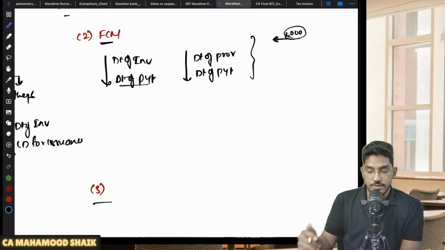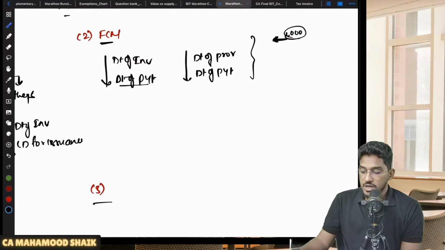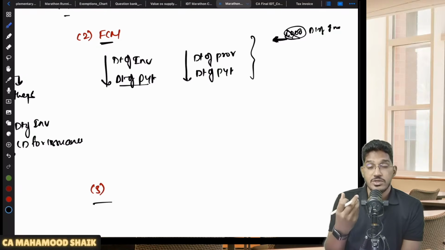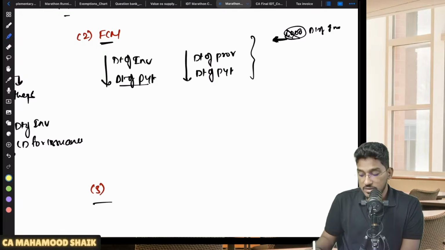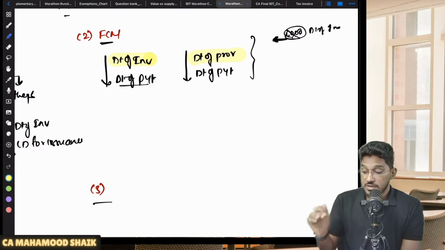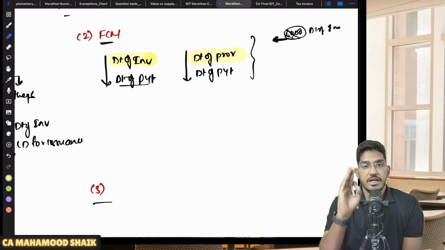But they have given one relaxation. You are receiving the advance, but if the advance amount is up to 1000 rupees, you can treat the date of invoice itself as time of supply. That means you can ignore the date of payment. You need not deposit the tax well in advance. You can consider the date of invoice or date of provision of service. If the invoice is not issued within the time limit, you can consider either the date of invoice or date of provision of service itself as time of supply. When? When you are receiving the advance only up to 1000 rupees.